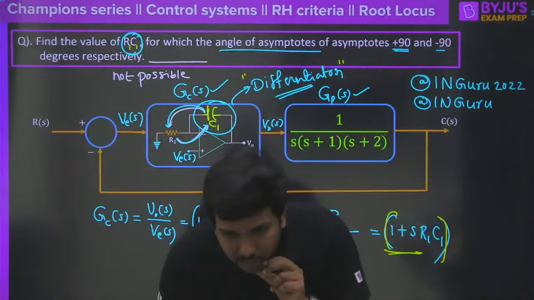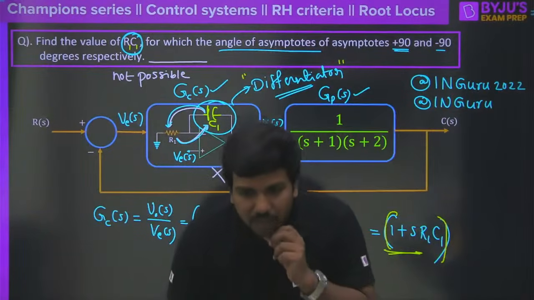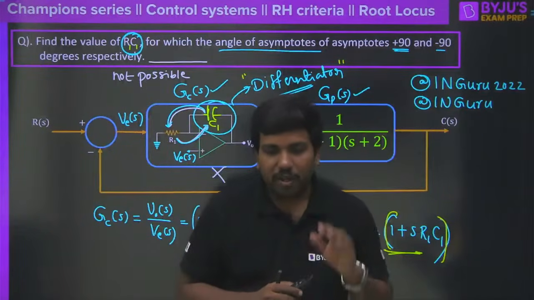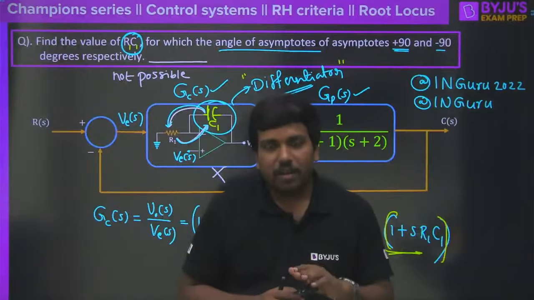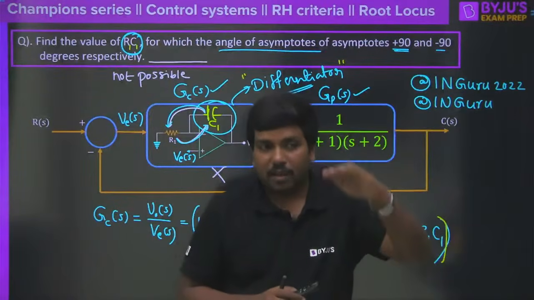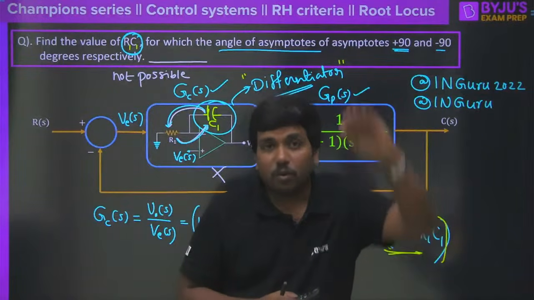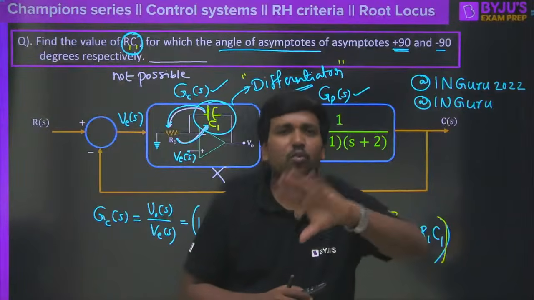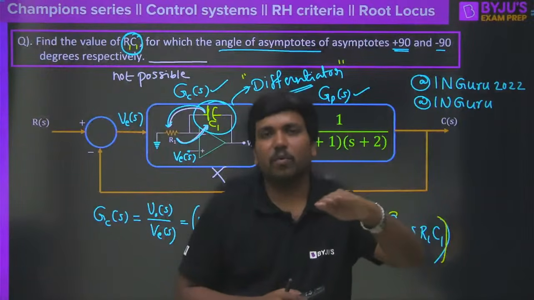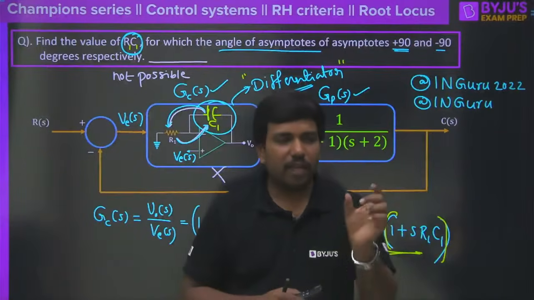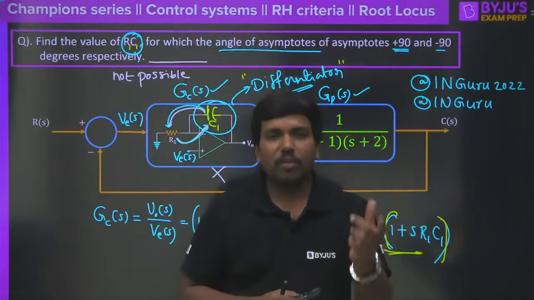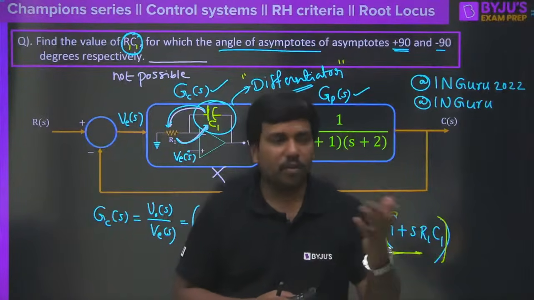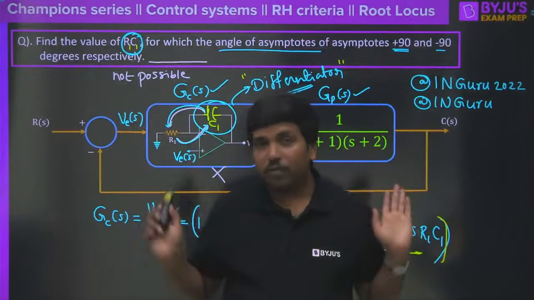Somebody is asking, sir, which type of questions may come in HPCL and BHEL? In HPCL and BHEL, the level is less than GATE, but I can't say too much less than GATE. Not so many numericals, but you are going to get mostly easy questions. They will ask very straightforward questions like what is the formula for angle of asymptotes, or what is the breakaway point, something like that. This is for GATE standard.